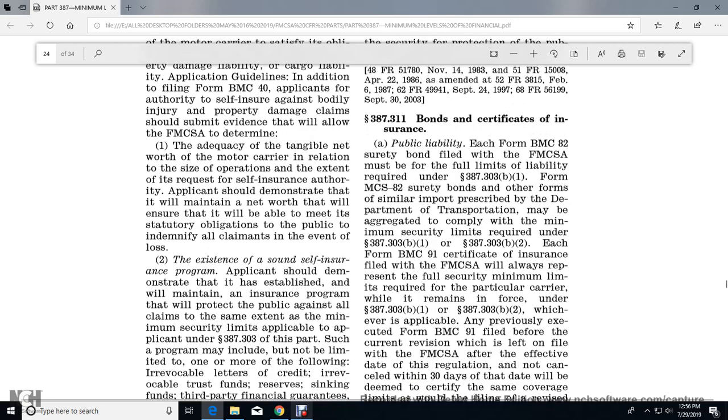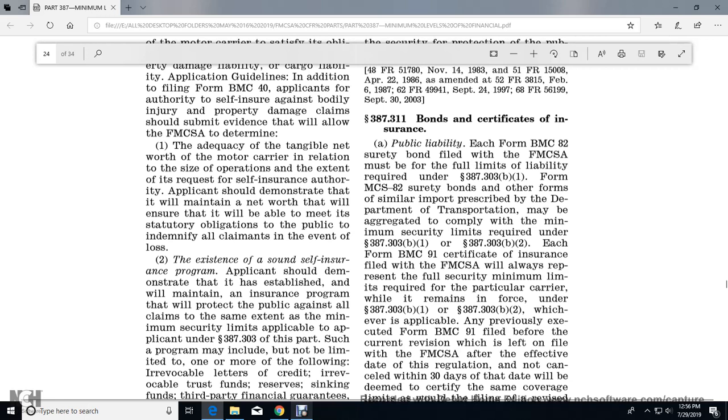387.311, Bond and certificate of insurance, public liability. Each Form BMC 82 surety bond filed with the Federal Motor Carrier Safety Administration must cover the full limits of liability required in 387.303(b)(1). Form MCS 82 surety bond or another form of similar import prescribed by the Department of Transportation may be aggregated to comply with the minimum security limits required in 387.303(b)(1) and (b)(2).